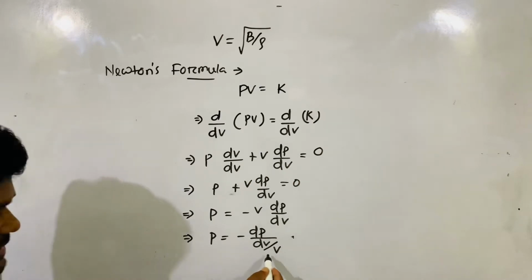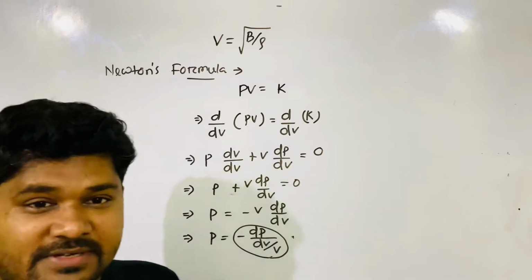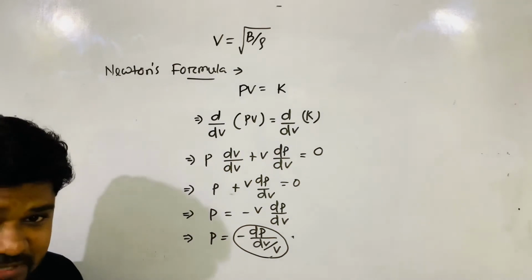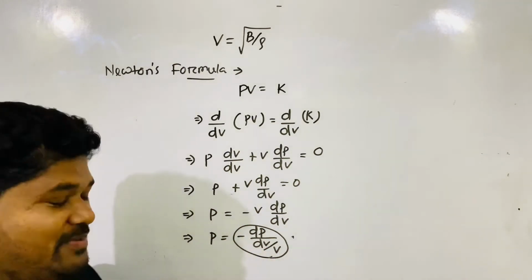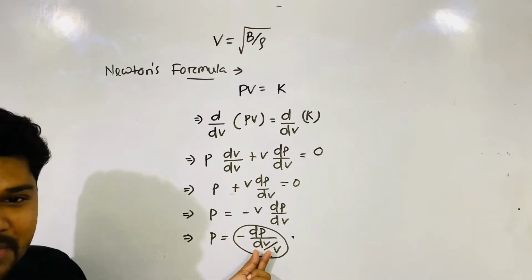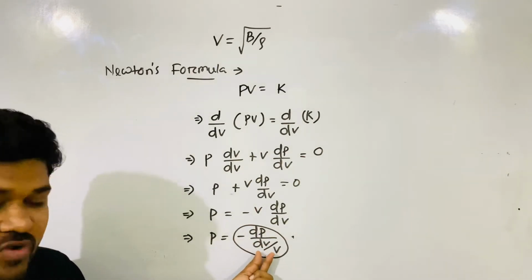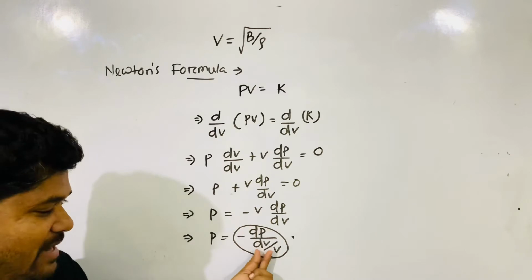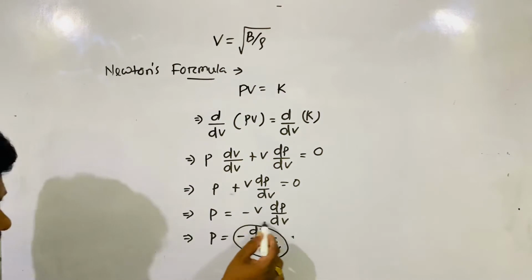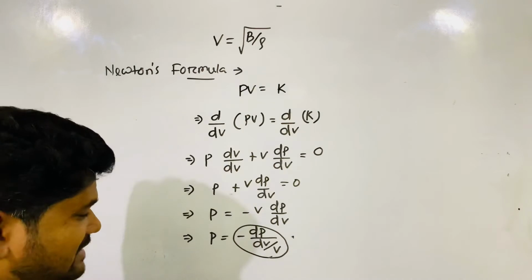It's right. So this formula, have you seen this formula anywhere in previous chapters? Just recall where you have seen it. The solids chapter? Yes, in the solids chapter you have seen this formula. Pressure divided by, this is what? Volumetric strain. So pressure by volume strain, which means stress by strain. So this is nothing but bulk modulus. The minus sign is included in the bulk modulus because pressure and volume are inversely related.